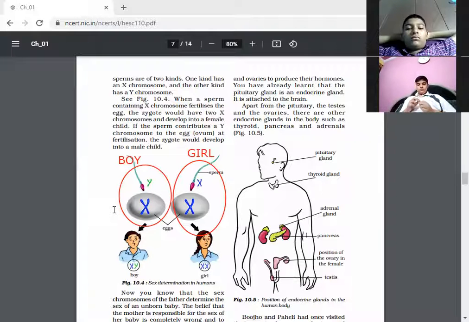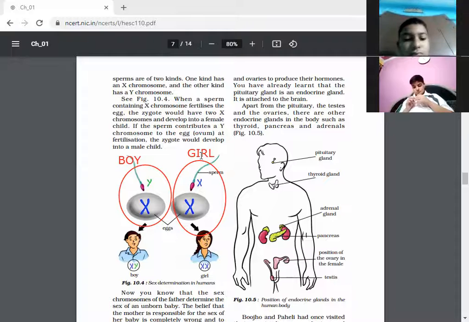A female only gives birth to a child, either a boy or a girl. But the male, or you can say the father, is responsible for producing a boy or a girl. If Y chromosome combines with X, then a boy is born. If XX chromosomes combine, then a girl child is born.